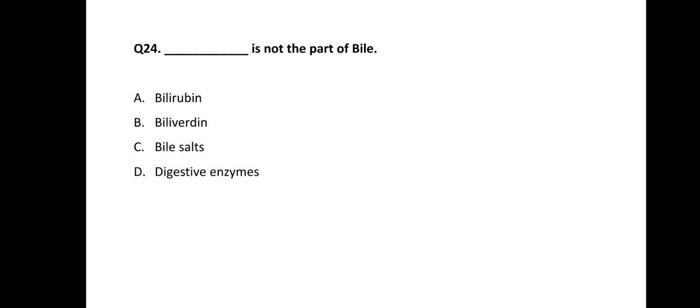Okay. Question number 24. Which of these is not the part of bile? Options are bilirubin, biliverdin, bile salts, and digestive enzyme. These are the four options, and out of these, one is not the actual constituent of bile. So the correct answer of this is option D, digestive enzyme.